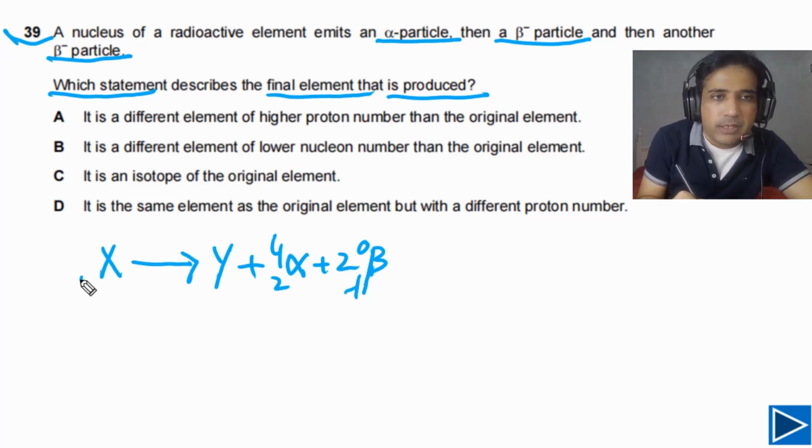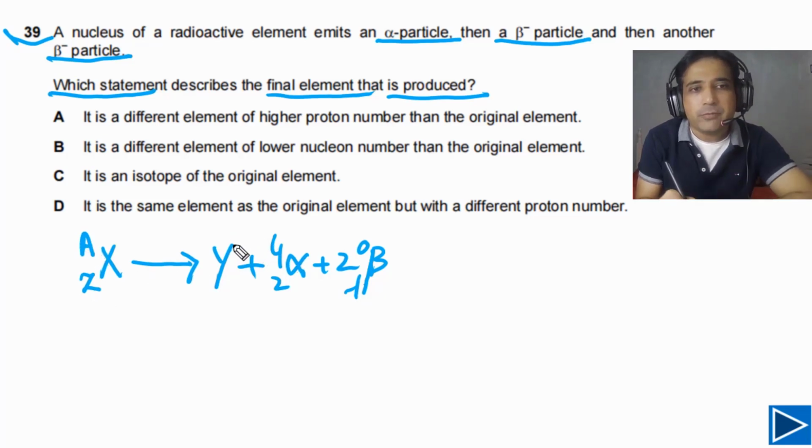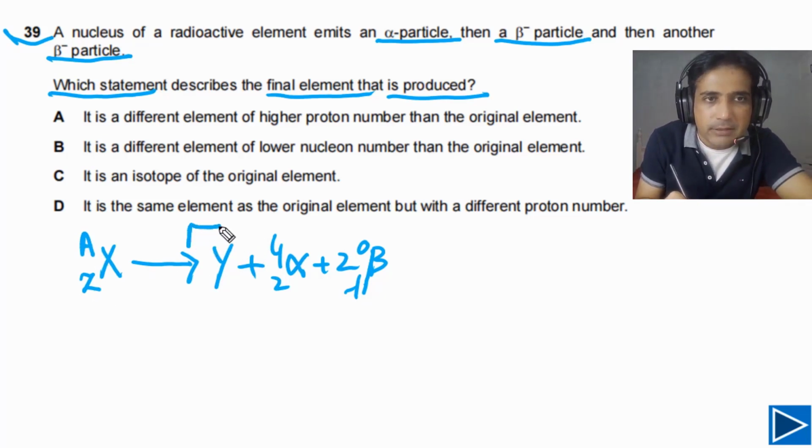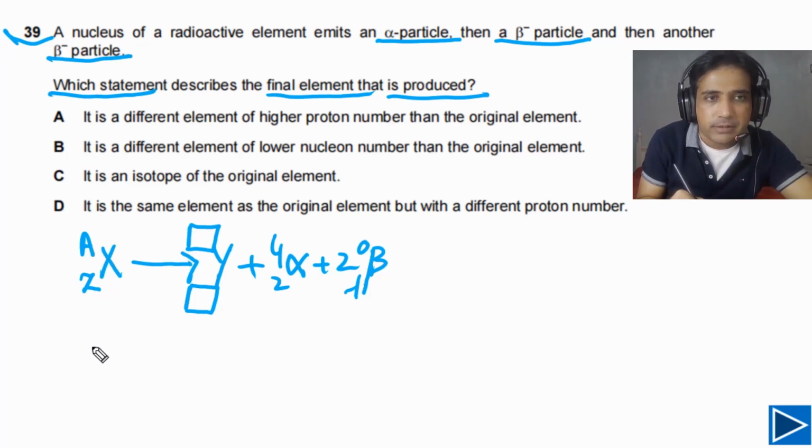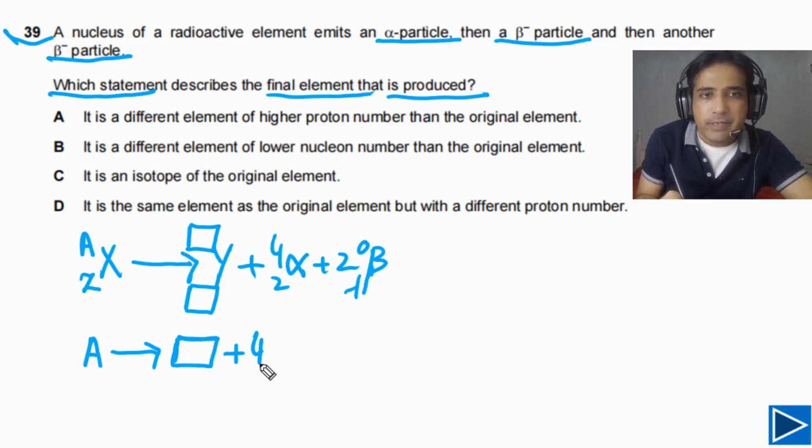So in this case we can assume the atomic number of X is C and the mass number of X is A. Now we need to find out the mass number of Y and the atomic number of Y. In this case we can simply understand that A is equal to the mass number of Y, plus 4, plus 0, because the mass number of a beta minus particle is 0. So this one has to be A minus 4. So simply we can say the mass number of Y is A minus 4.